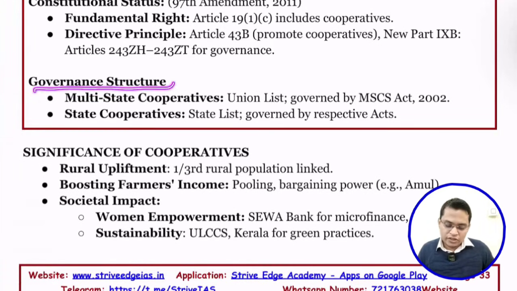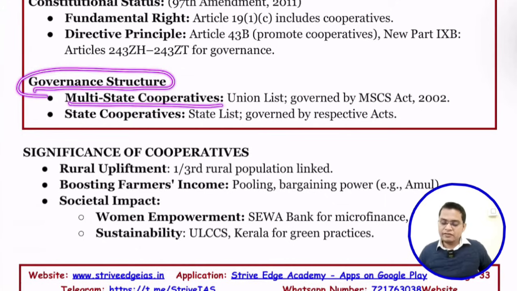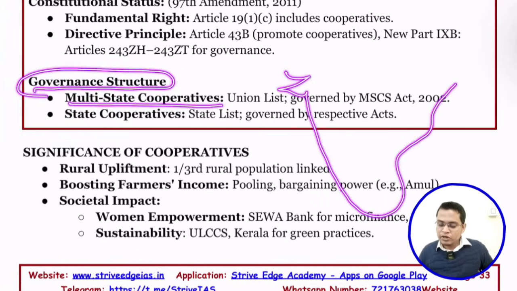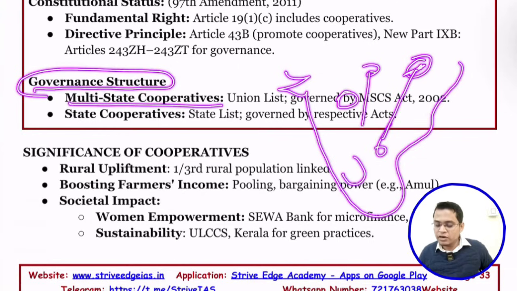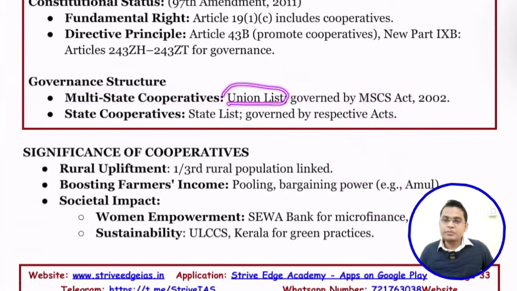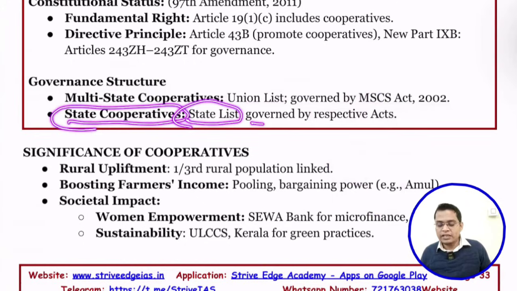So, the cooperative governance structure. If a cooperative exists in multiple states, let's say 3-4 states, then the power to regulate this multi-state cooperative society comes under the Union List, because it is in multiple states. So one state cannot regulate it. So it is governed by the Multi-State Cooperative Society Act. If it is operating within a particular state, it will be under the State List and governed by the respective state acts.